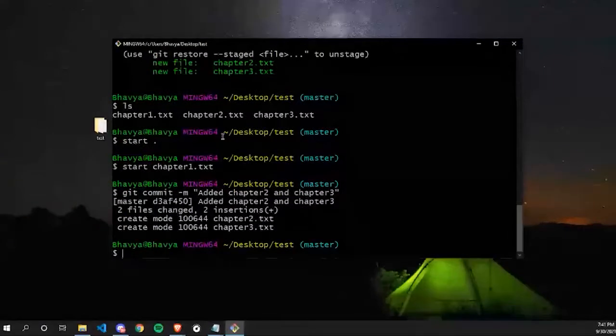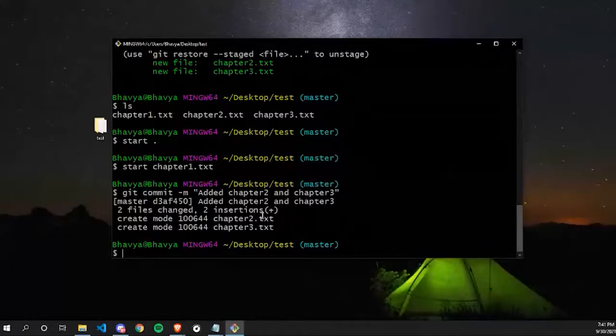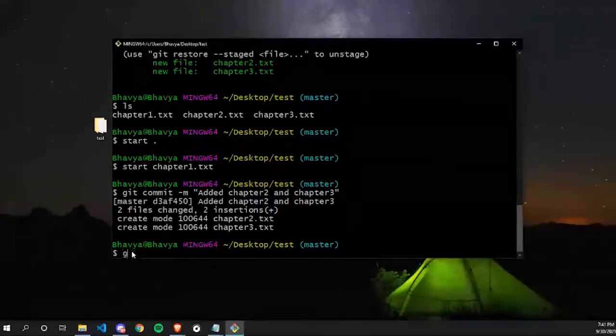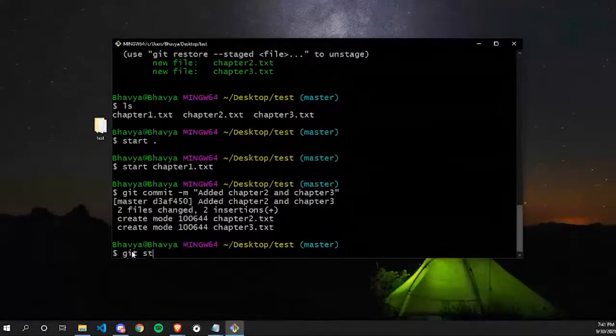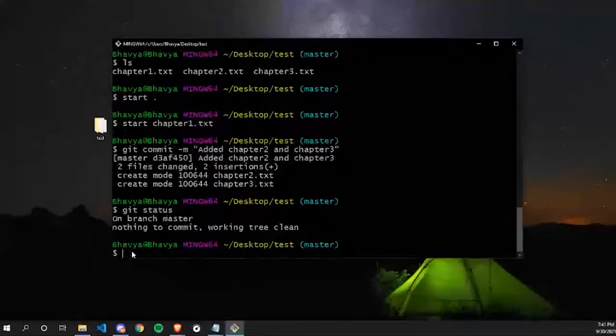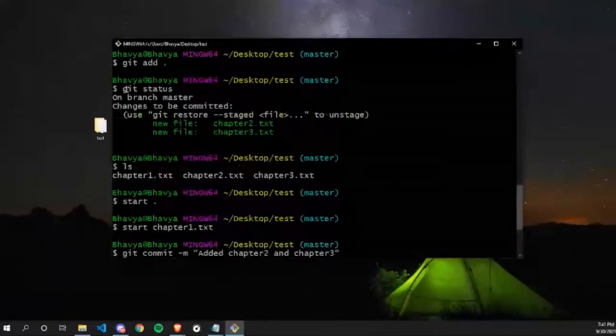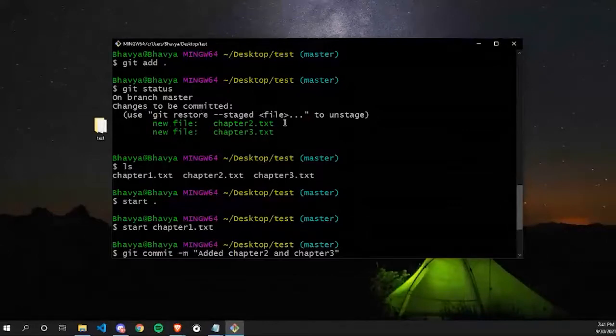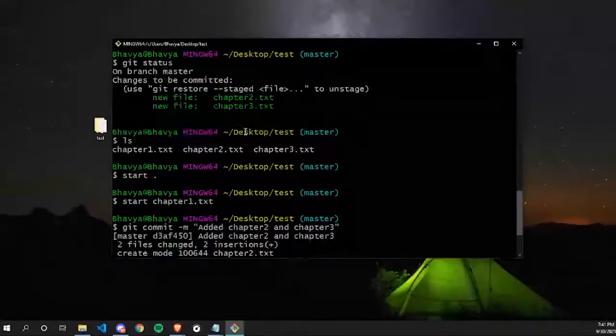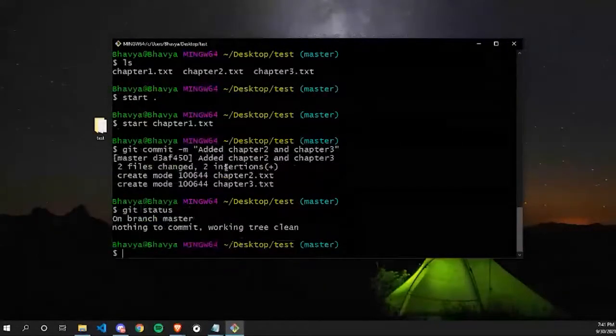So you can see it says 2 files changed. I've added 2 files. And yeah, it's successfully committed. So if I type git status again, it says nothing to commit, working tree clean. Earlier when I typed git status, it showed me that there are 2 files which are yet to be committed. And after committing these files, it shows that nothing to commit, working tree clean.